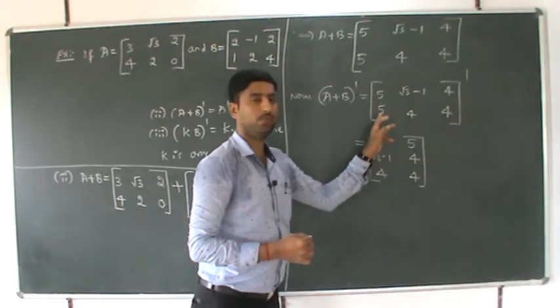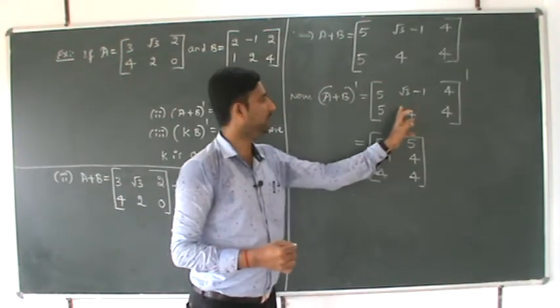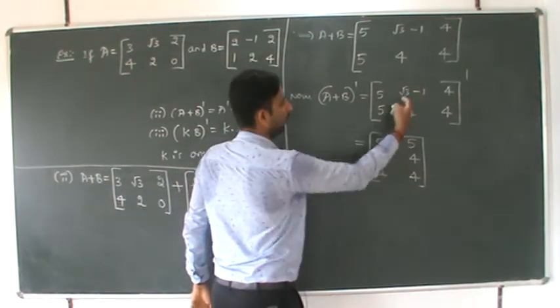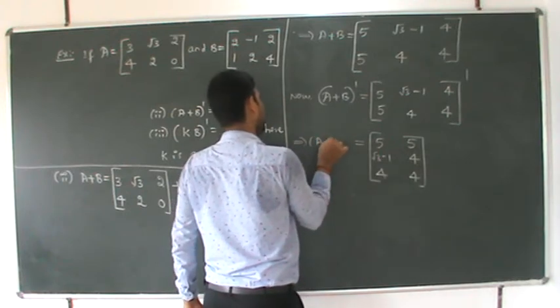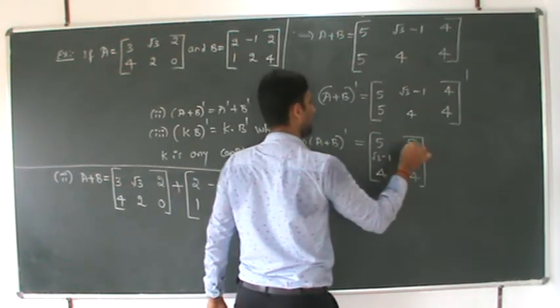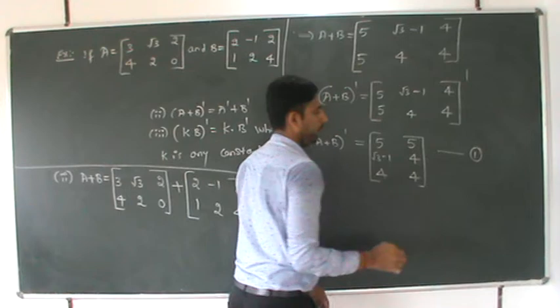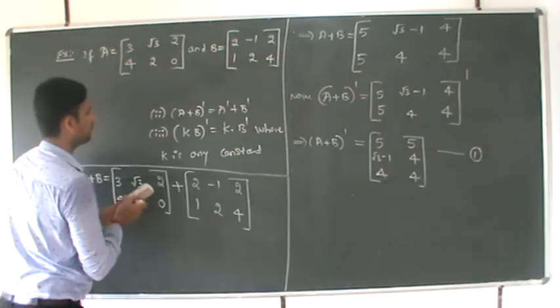Correct? All the column values become row values. Column becomes row, which is A plus B whole dash. Quadratic equation number 1.